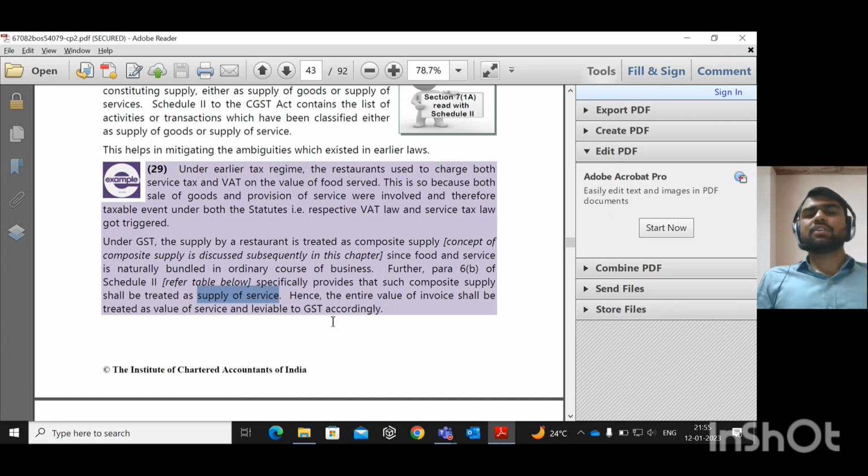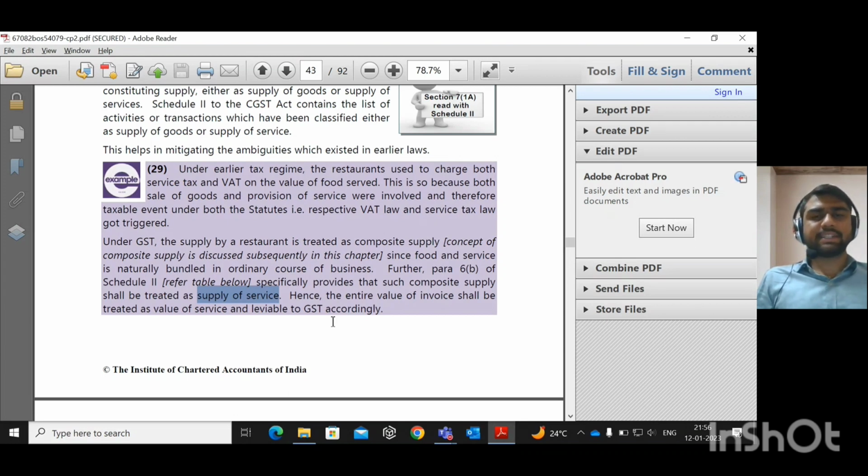And for these restaurant service providers, as it is classified as a service under Section 7 1A of the CGST Act 2017, there is no input tax credit. The government has straight away clarified that they will not give input tax credit for the restaurant service providers, and they need to discharge GST at the rate of 5% for the entire service they give.